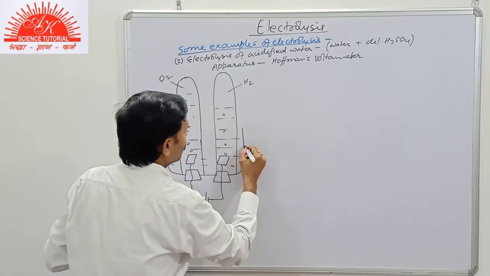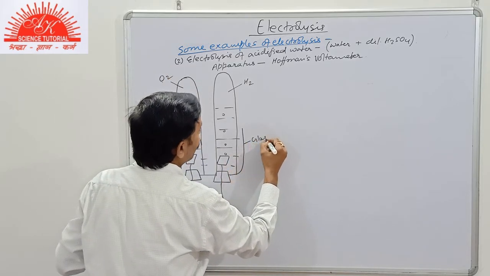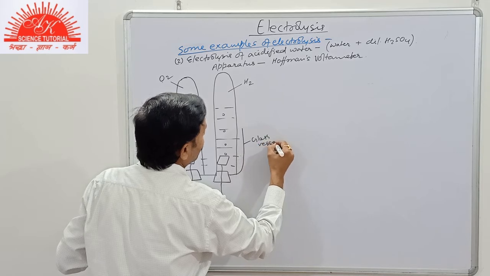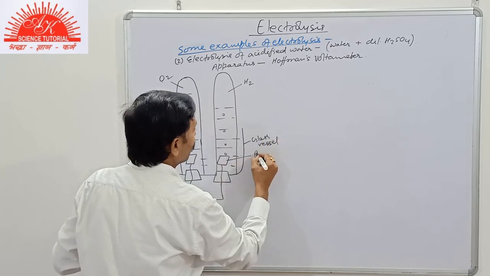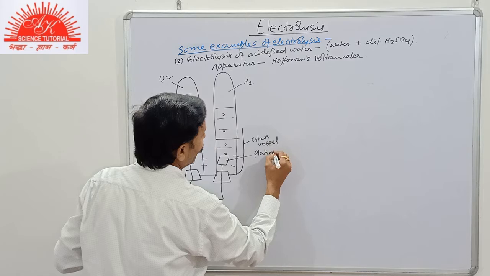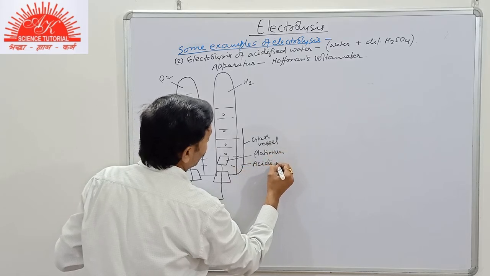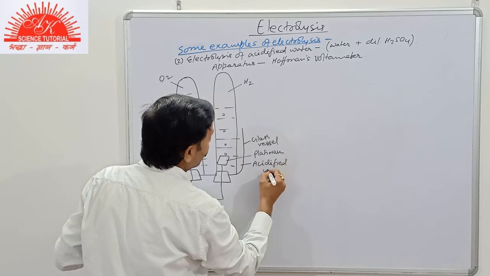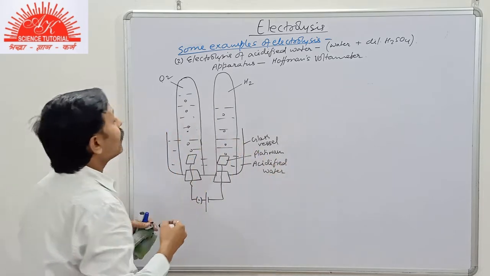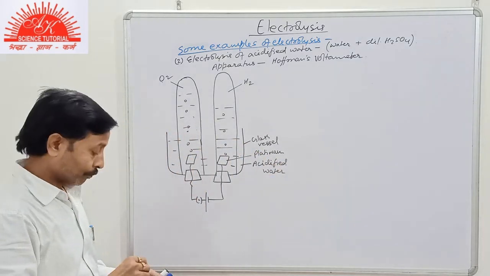The electrolyte, this is glass vessel. This is made up of platinum, and here is the acidified water. So this is the simplified diagram.